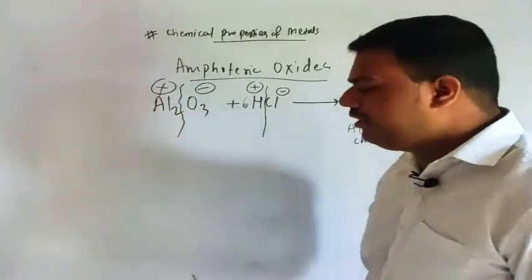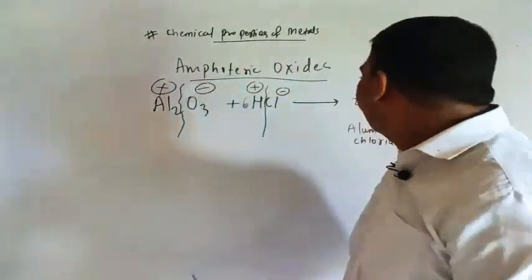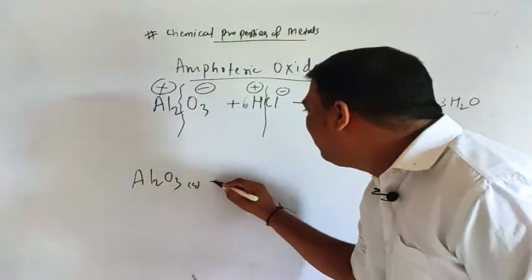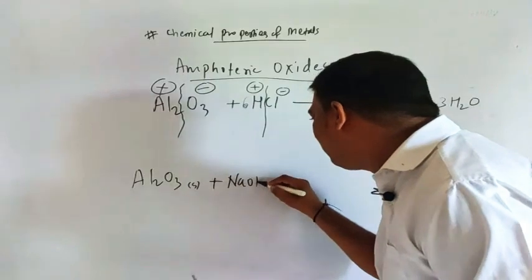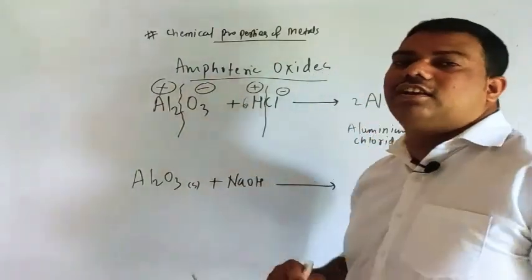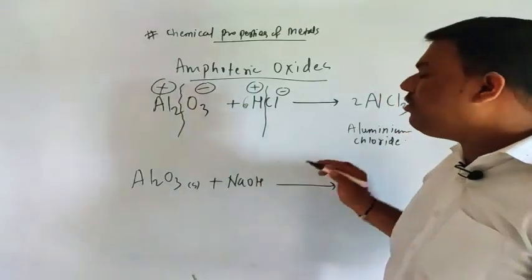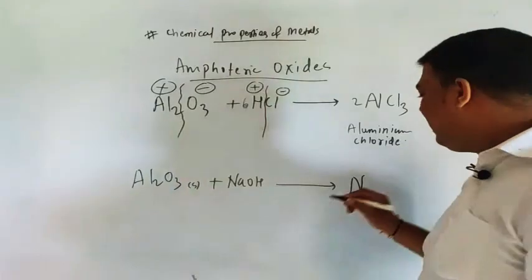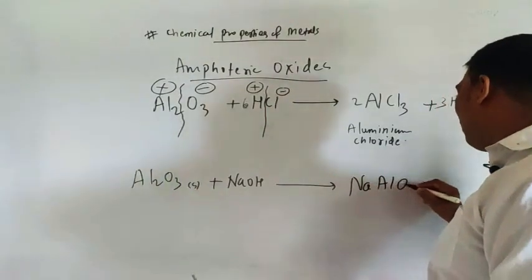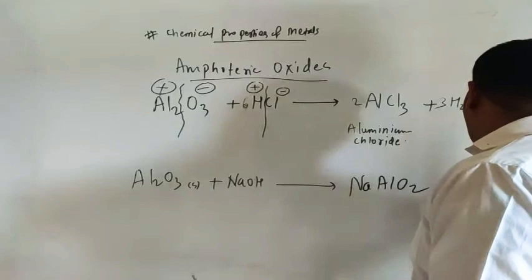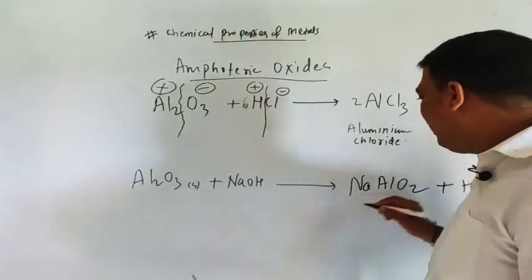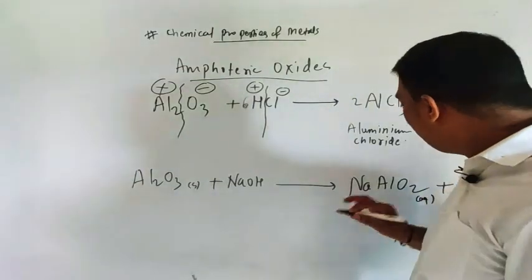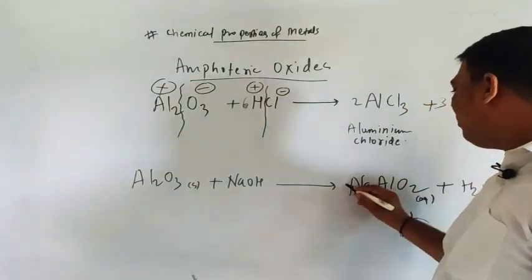Okay. So see, down here we will see this. Al2O3 solid plus NaOH. So what will you get here? You will get one complex here, and that complex is sodium aluminate, NaAlO2, plus H2O, and that is in aqueous form. Okay, so here we want to balance this reaction.